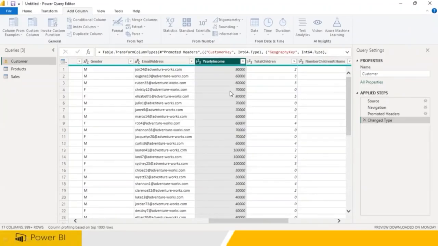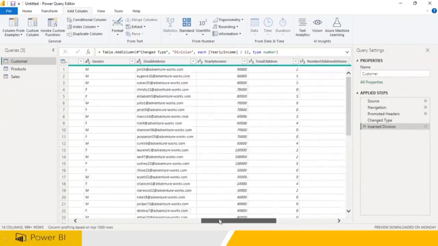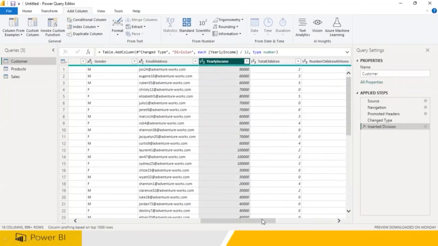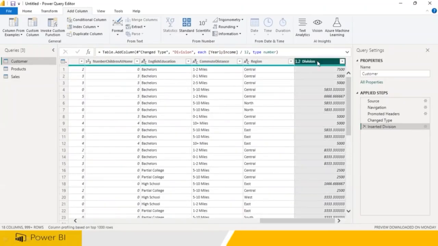Okay. So you have the original data, yearly income is here. At the end, it is going to add one more column. You have to double click on this. You can say monthly income. So like that, you will be able to add your new column. Clear? So this is one way you can do that.